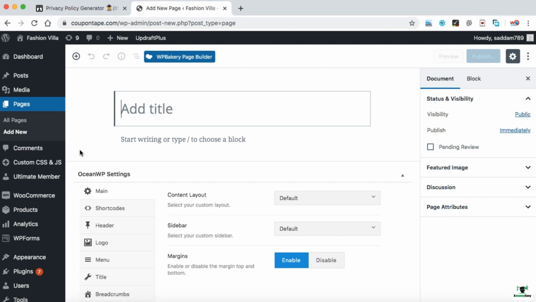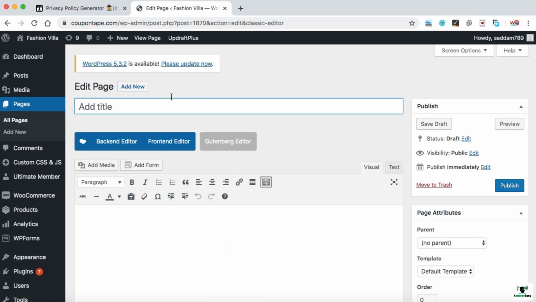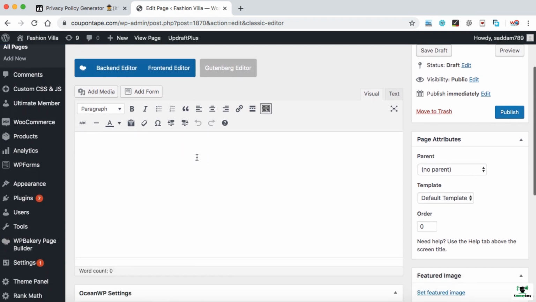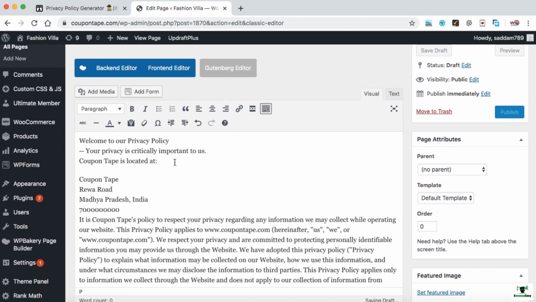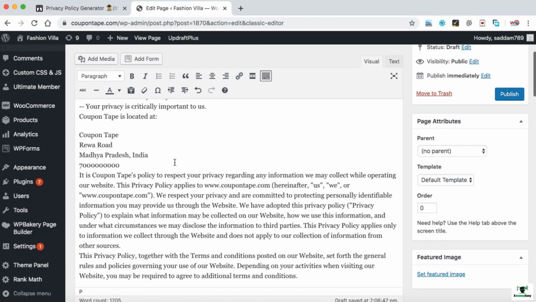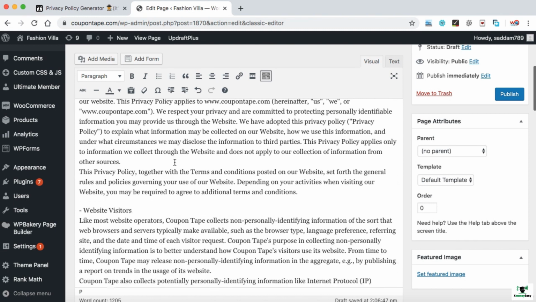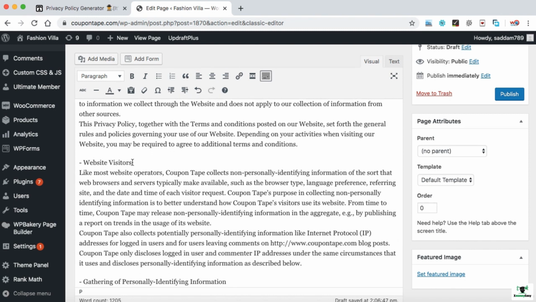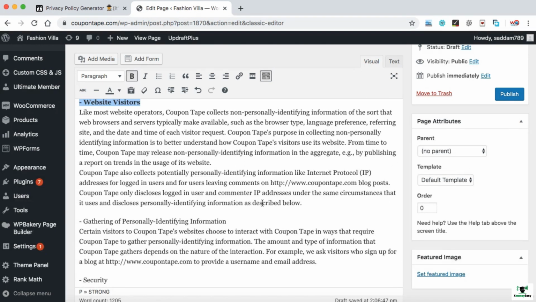Let's add a new page and then click on WP Bakery Page Builder at the very top. In the title box, you can provide the privacy policy page name. This time we don't need to use the backend editor, but in this classic editor, you can paste that complete text. If you would like to make any heading bold, just select it and from the top bar we can see bold. Just click on it. In this way, you can format the headings.